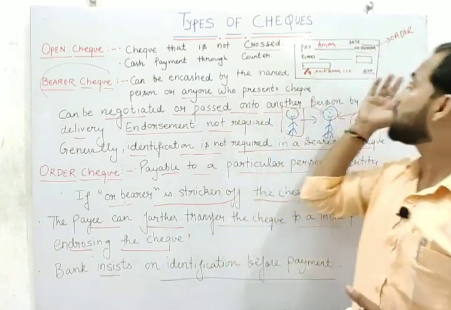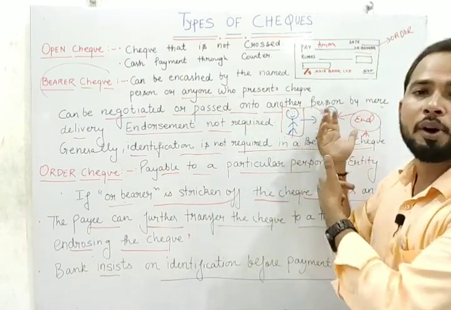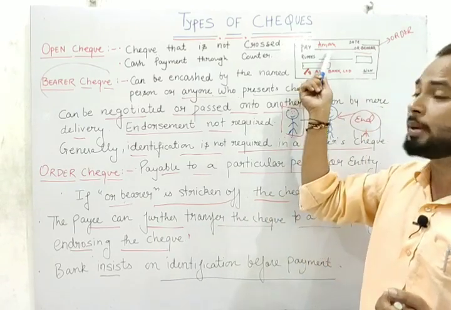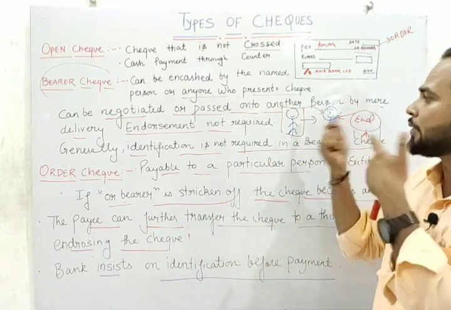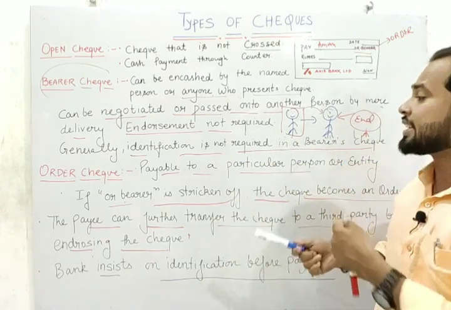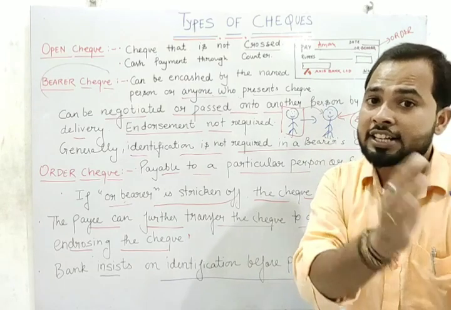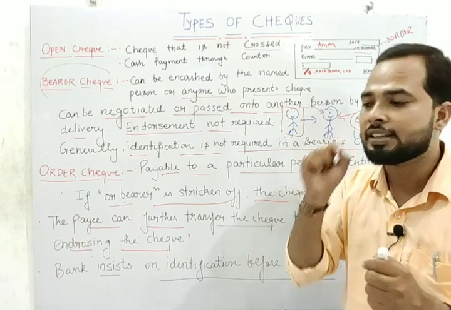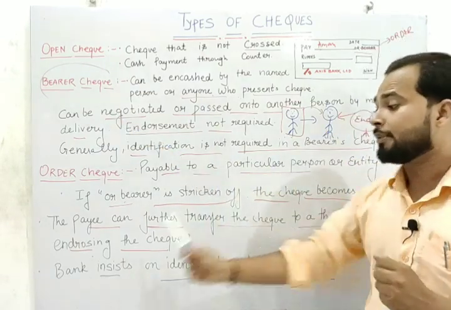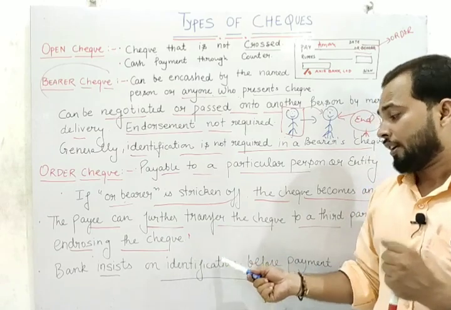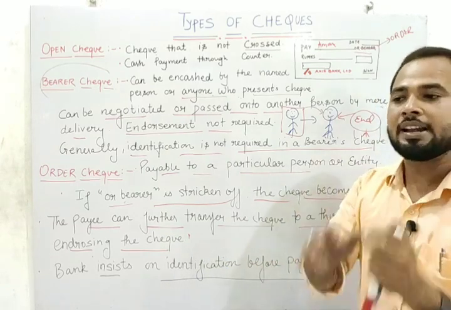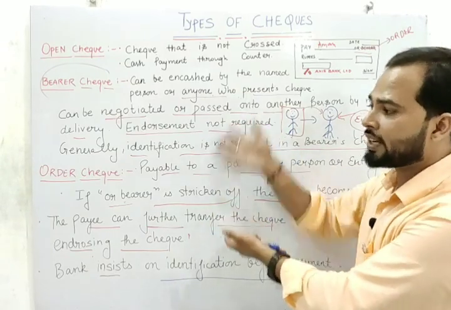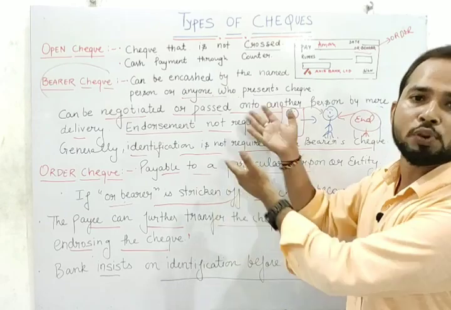In case of an order check, we have to strike out this word bearer. This check will become an order check, and it is payable to the particular person, here Aman. If Aman wants to transfer it to Mr. Subham, in this case endorsement is required, and I already explained the meaning of endorsement. The endorser has to write on the backside of the check that this check will be transferred to the particular person. And the bank insists on identification before payment, meaning before payment the bank asks for identification, in which check? In the order check. Which one is more safe, bearer or order? No doubt, an order check is more safe than bearer.